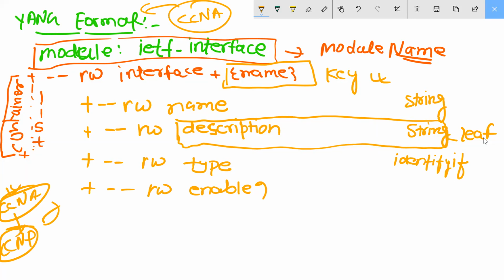Enable, and the question mark is coming for what? Enabling is for what? You can use any kind of string here, and after that you will write here read write. Link up down trap enable. Link is up or down. Okay, that much is over, and here it will be an enumeration.